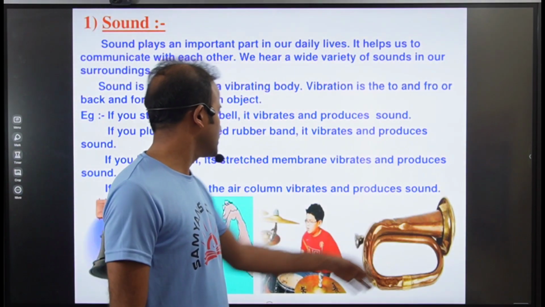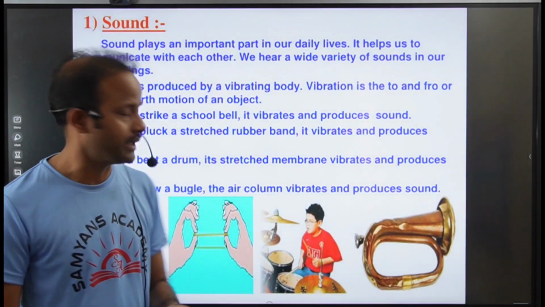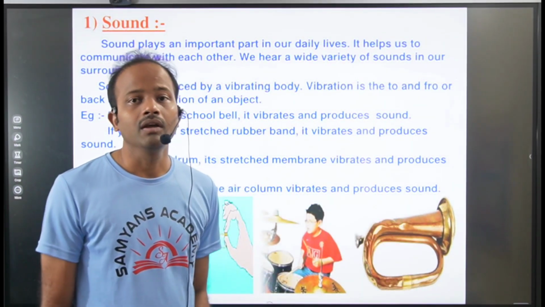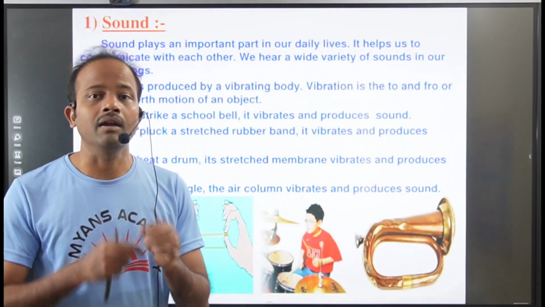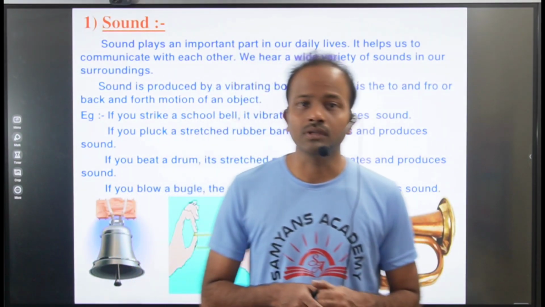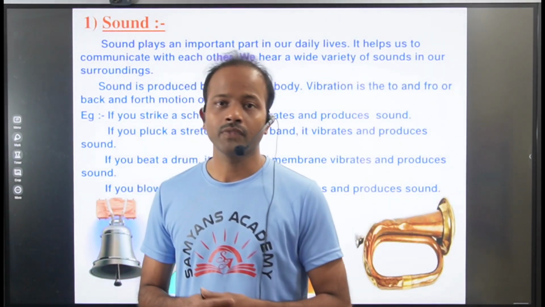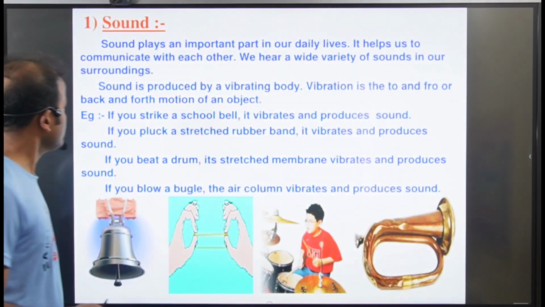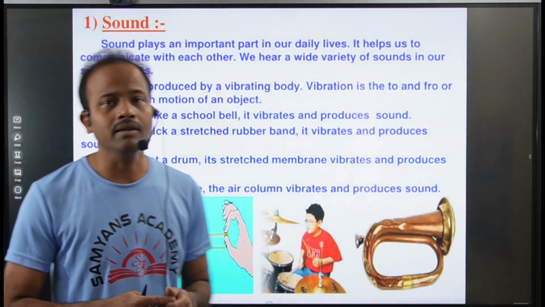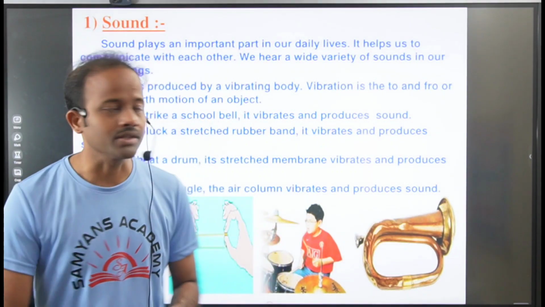Now here we have some bugles. When you blow this, the air column enters into it. The air enters that column, then that air column vibrates and also produces sound. From all these examples we know that when an object vibrates, it produces sound. Now, what is vibration? Vibration means the to and fro motion of an object; we call it vibration.